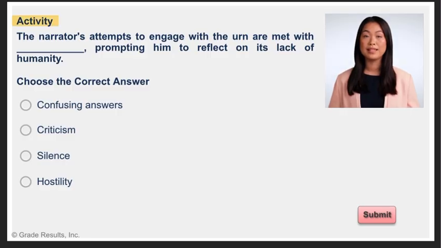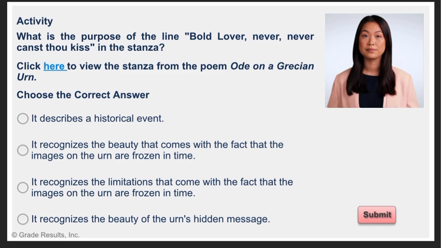Here is an activity. The narrator's attempts to engage with the urn are met with silence, prompting him to reflect on its lack of humanity. Choose the correct answer. Here is an activity. What is the purpose of the line "bold lover, never, never canst thou kiss" in the stanza? Click here to view the stanza from the poem Ode on a Grecian Urn. Choose the correct answer.